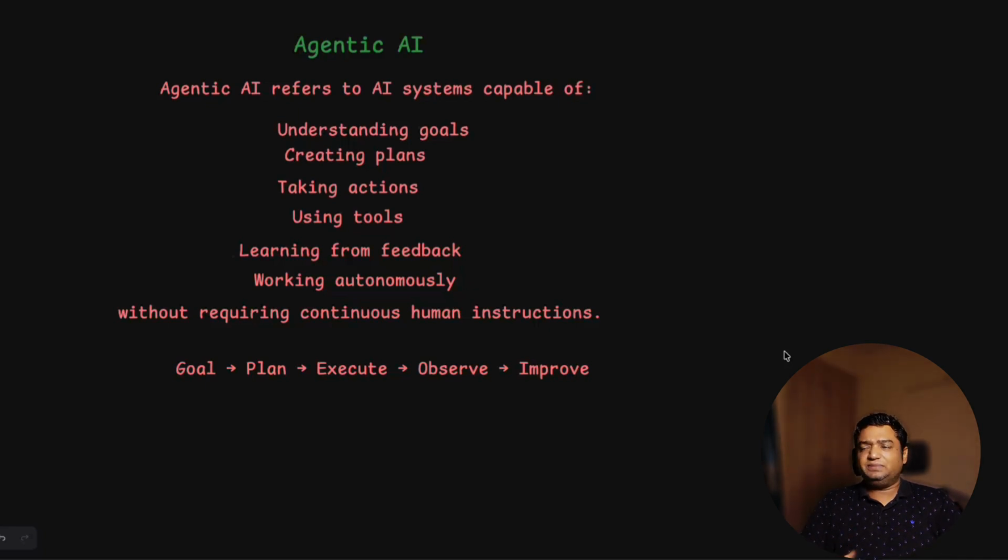So agentic AI, in a very simple term, is not just question and answer. It's goal, plan, execute, observe, and improve the system. So this is what agentic AI is.